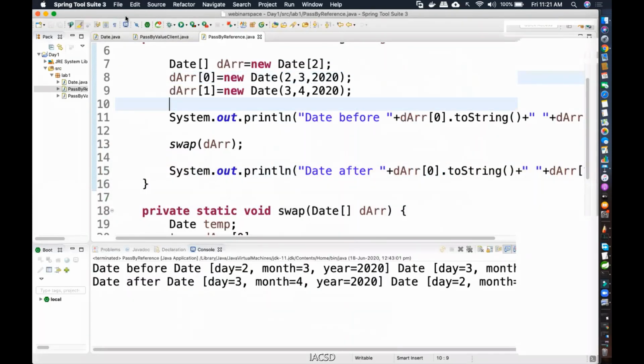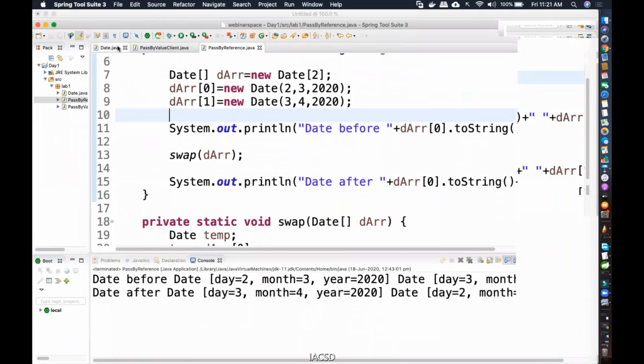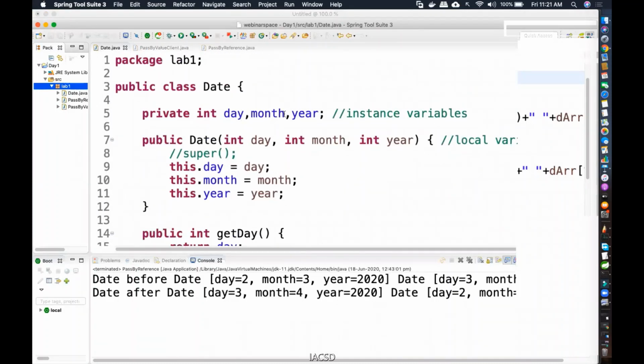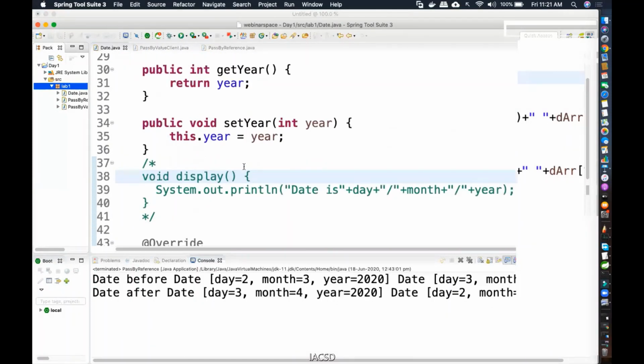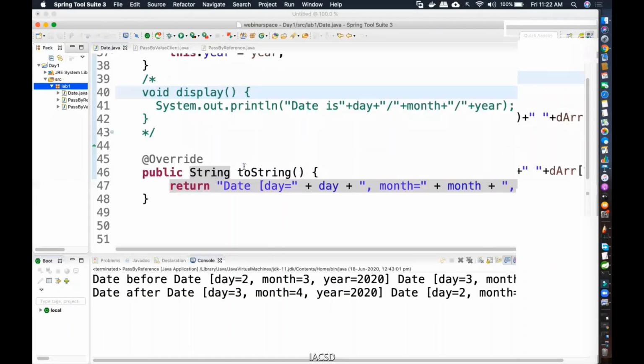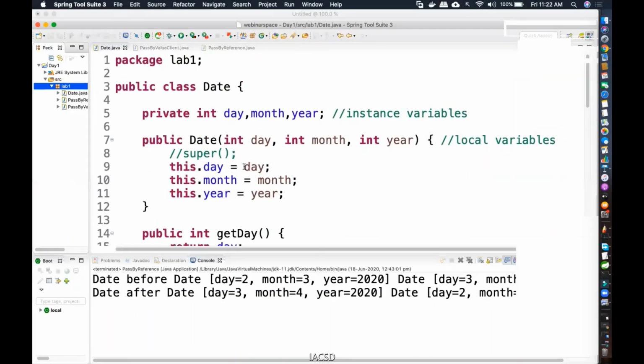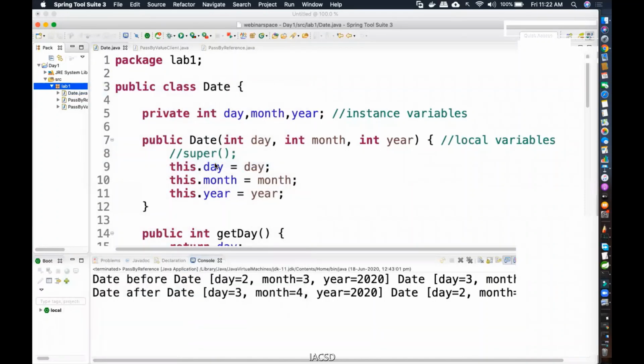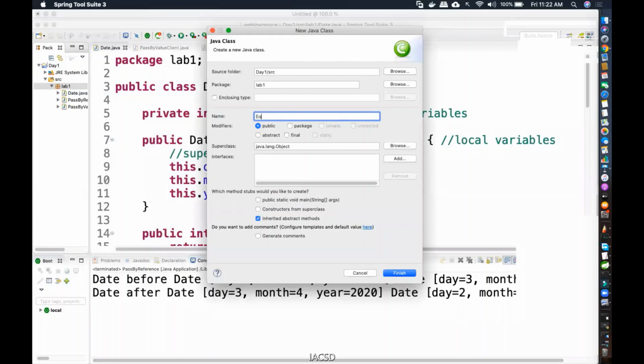Now we'll see, we have our date class. So you see, this is the date class which has day, month, and year, getters and setters, and the toString method. So it has these many options. Now we are going to see, right click, new. I'm going to create a class, and I'm going to check the equality of these objects.